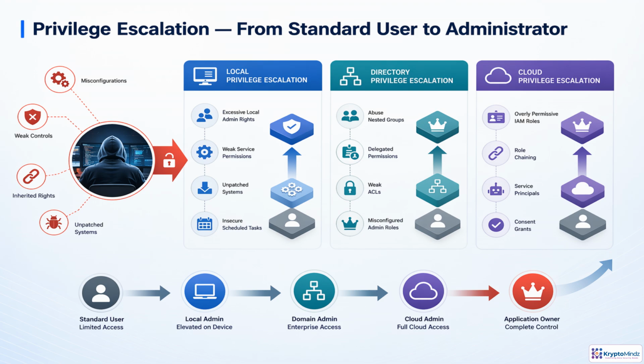From there, they search directories for nested groups, delegated permissions, and weak access control lists that create a path to domain authority. In cloud environments, the same pattern appears through permissive IAM roles, role chaining, service principals, or consent grants. The goal is always the same: climb from limited access to broad administrative control.